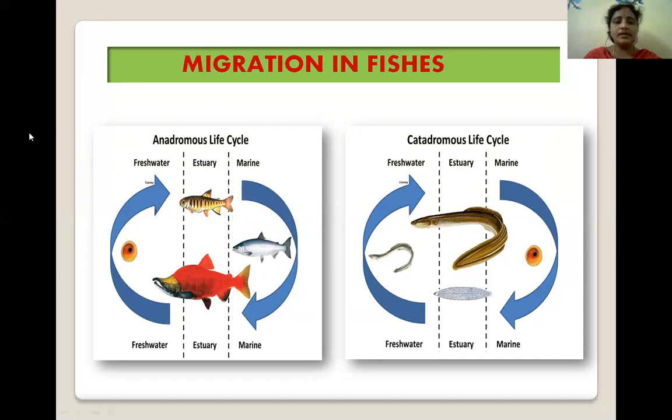Examples: salmon, hilsa, and trout. Next, catadromous life cycle is the migration of fishes from freshwater to marine water. The examples include Anguilla. It is just the reverse of the anadromous. This is the migration in Pisces.